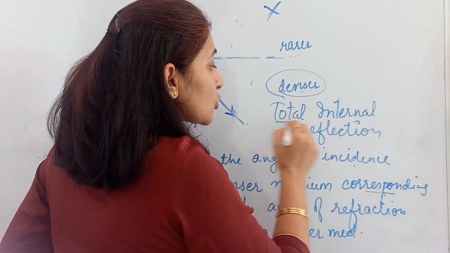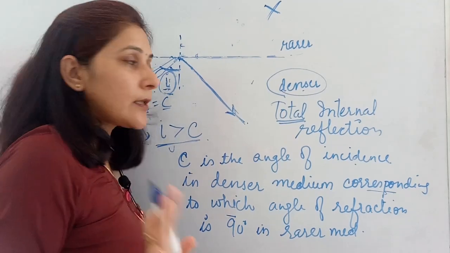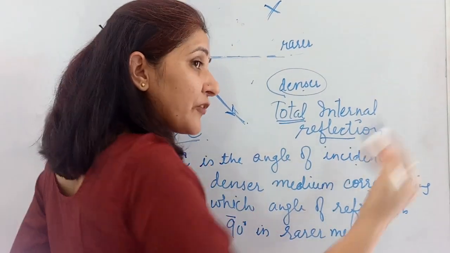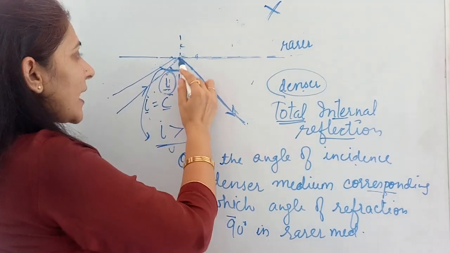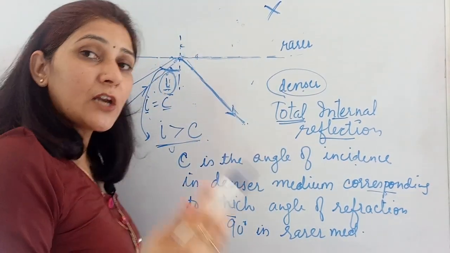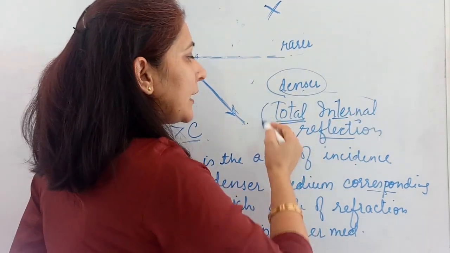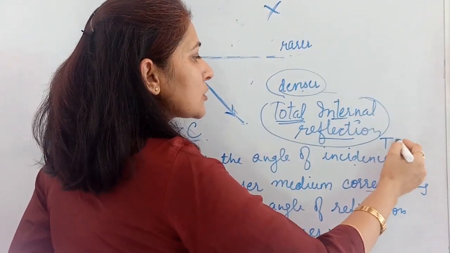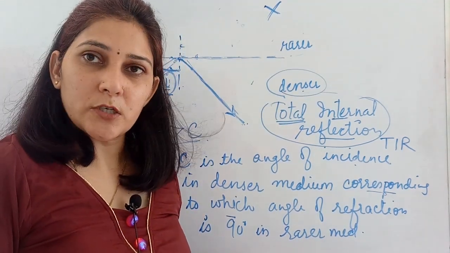This is known as total internal reflection. It means the total light rays, the 100% intensity of the light rays, will be reflected. Where will it be reflected? Internally in the same medium. It was going from the denser medium, so it has come back into the same medium, all of the light rays have been reflected. That's why it is known as total internal reflection, and this is also written as TIR, total internal reflection. Fine.